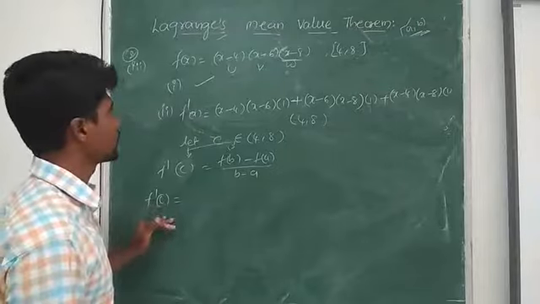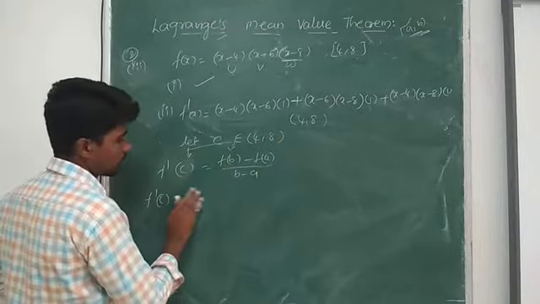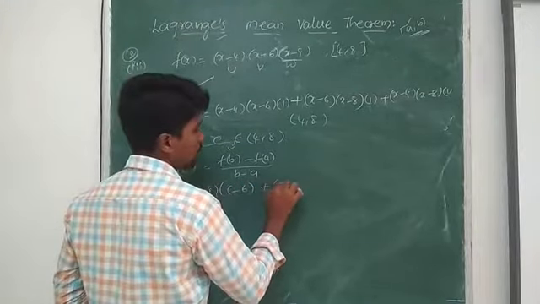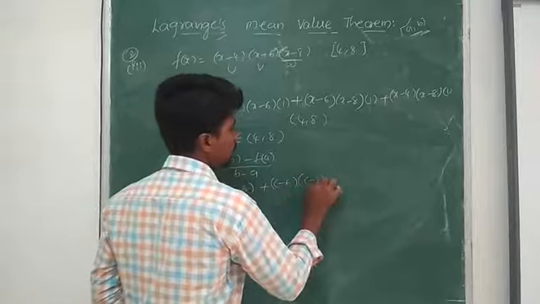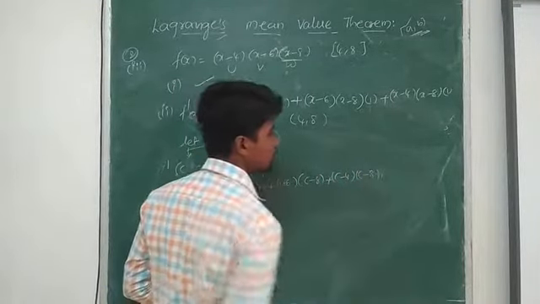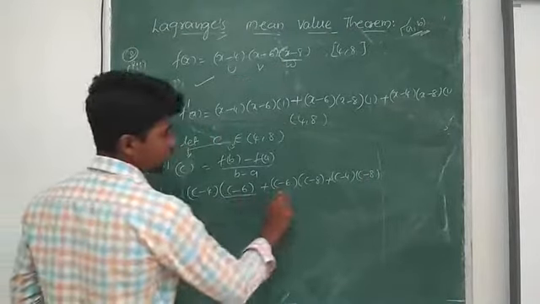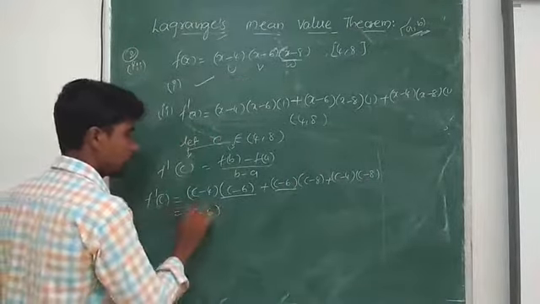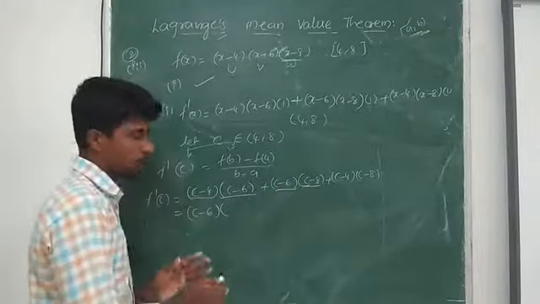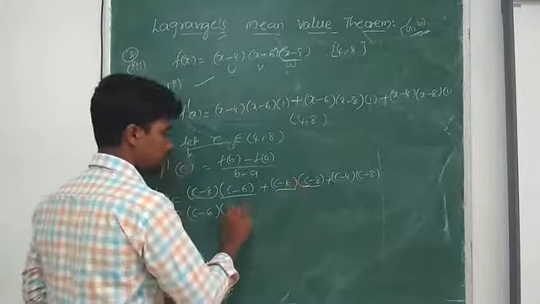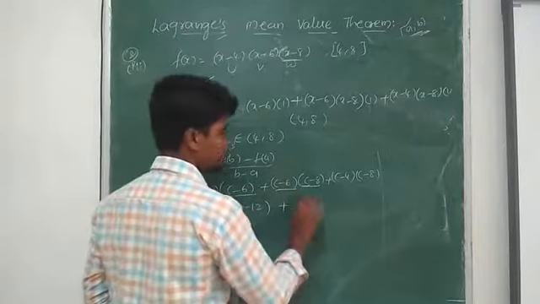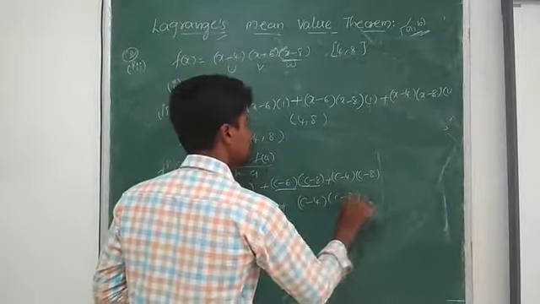Substitute here: (c minus 4)(c minus 6) plus (c minus 6)(c minus 8) plus (c minus 4)(c minus 8). I can take c minus 6 common, remaining here c minus 4 and here c minus 8. Both are added: c plus c is 2c, minus 4 minus 8 is minus 12, plus (c minus 4)(c minus 8).